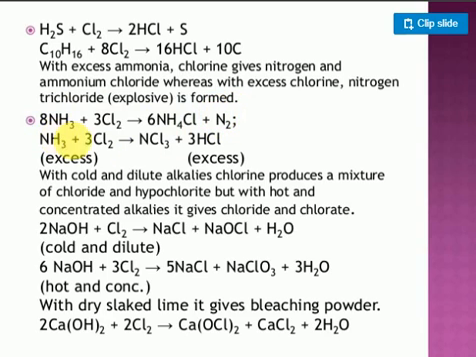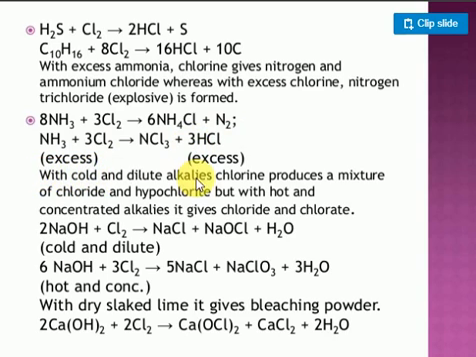If I take excess chlorine with ammonia, it forms nitrogen trichloride. Nitrogen trichloride, what will we get? HCl we will get. Okay, HCl. If you take chlorine in excess, this will come. If you take ammonia in excess, this reaction will happen only.